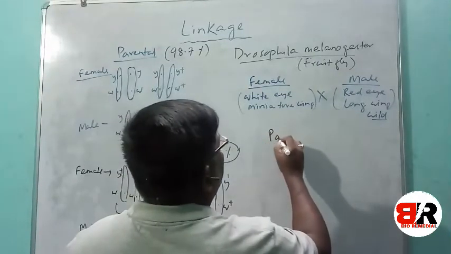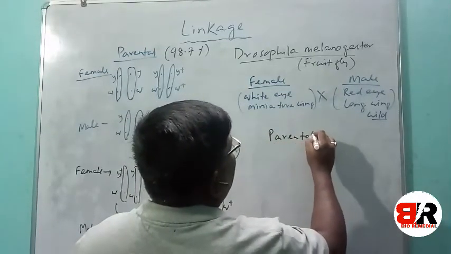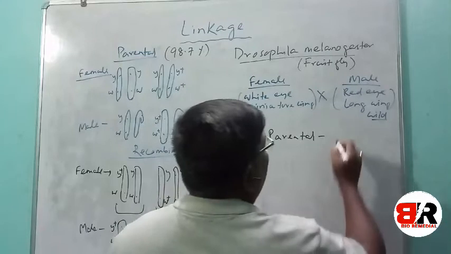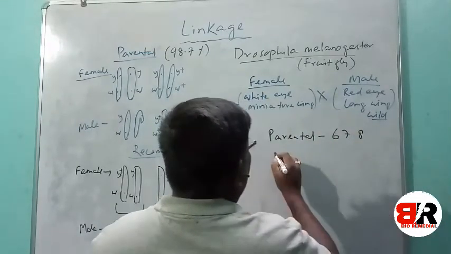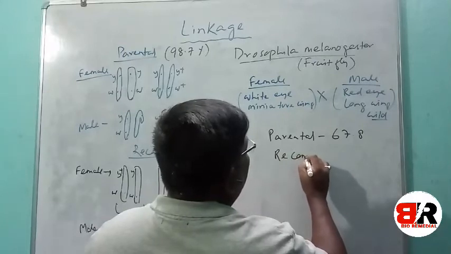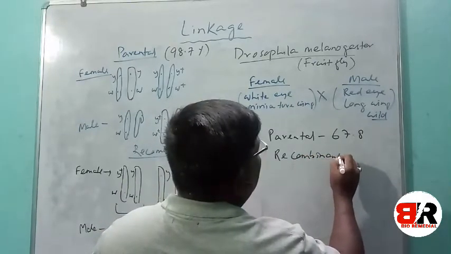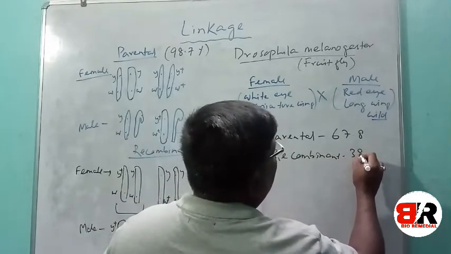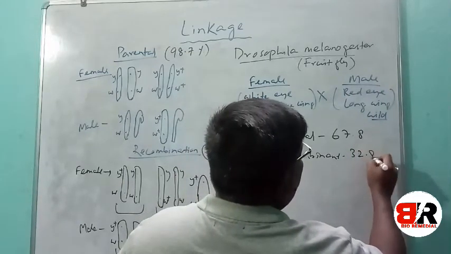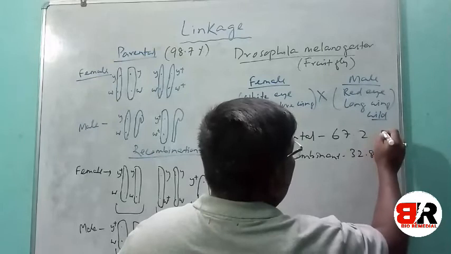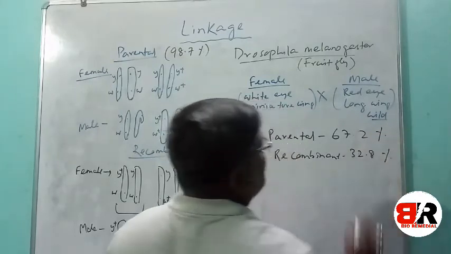So in this crossing, in F1 generation, similar type of crossing, they found in F2 generation the parental combination 67.8, and recombinants 32.8, 67.2 percentage.